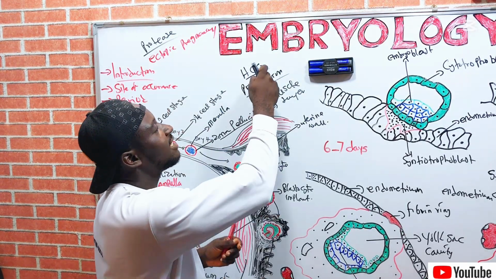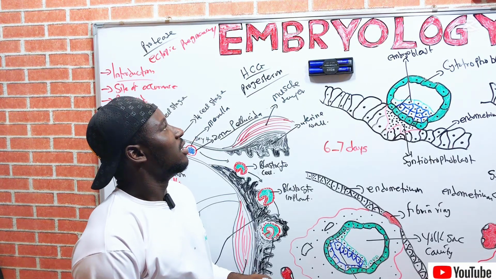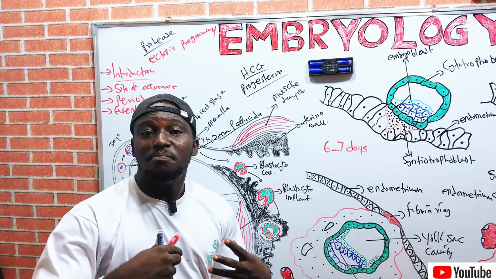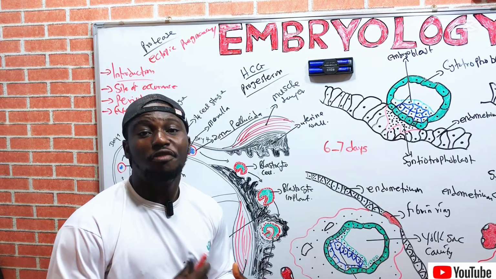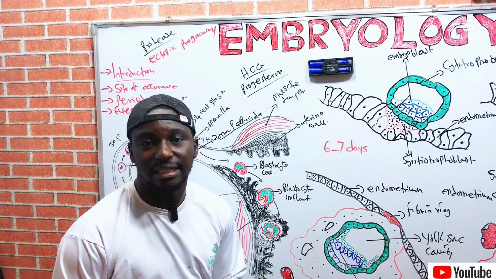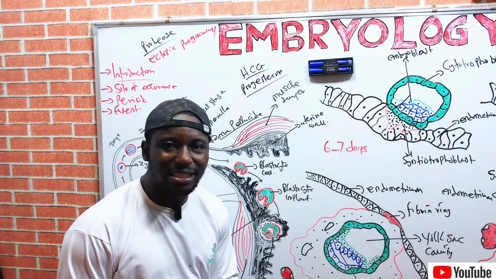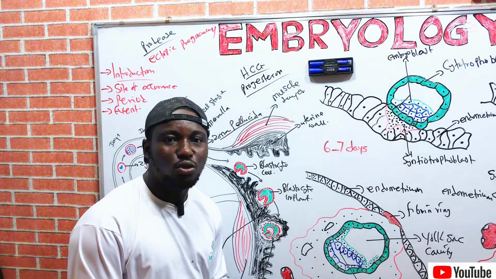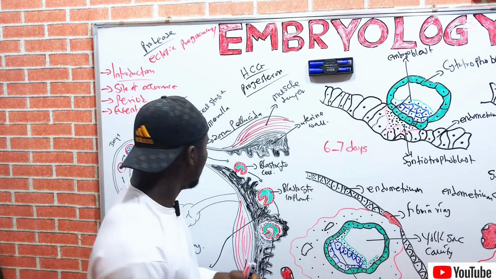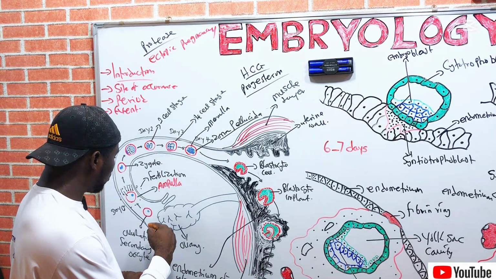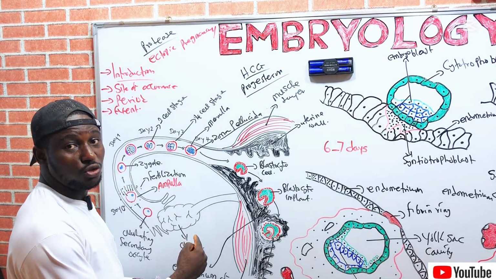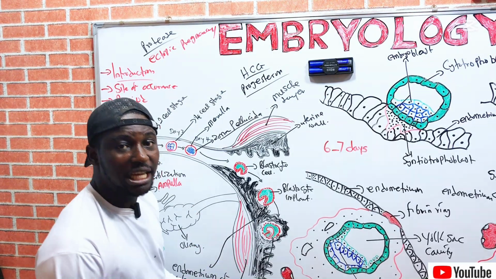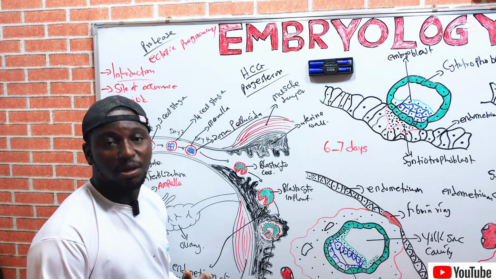Okay, the HCG is detected in the maternal blood, which forms the basis of the early pregnancy test, although it is less detectable in urine at that stage. That is why from the first week of gestation to the second week, there is usually the presence of HCG in the blood.